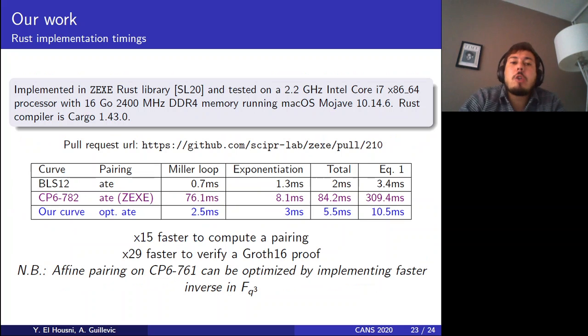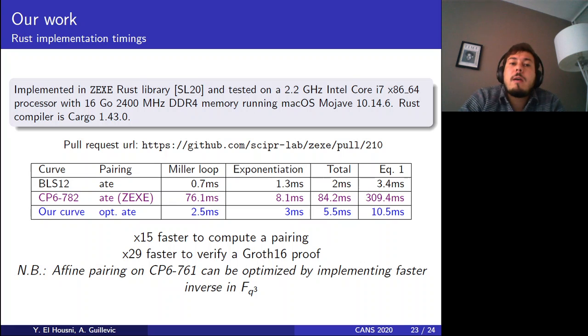We also implemented those results in the Rust language in the ZEXE library, the same library that is used to implement the CP6 curve. We showed that to compute a pairing, we are 15 times faster, and almost 30 times faster to verify a Groth16 proof.